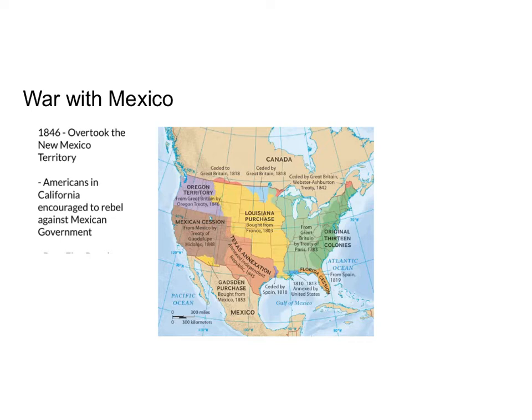That was when a group of Californians overtook the Mexican government. They established themselves as their own independent group. And the Bear Flag Revolt is actually what inspired the bear that is currently on the California flag.